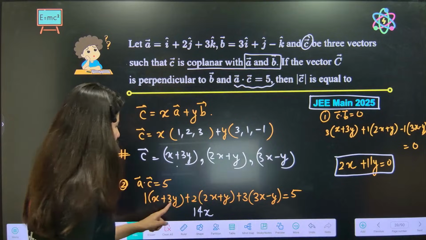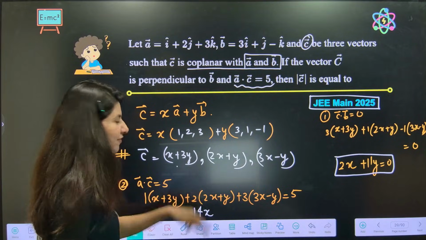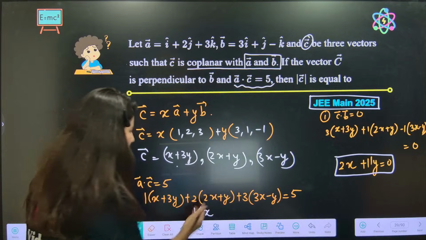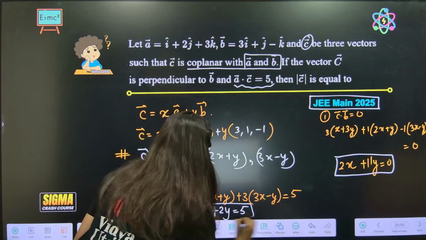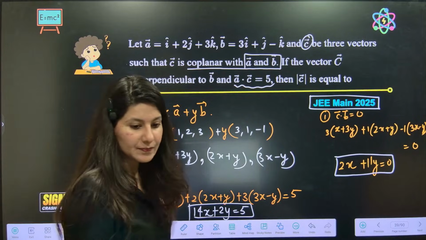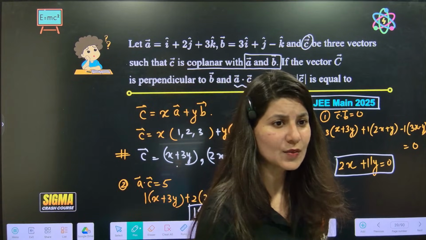Correct? 3 plus 2, 5. Also 3 minus 3 is gone and this is plus 2y is equal to 5. X and y value, everybody. Can you find x and y value?